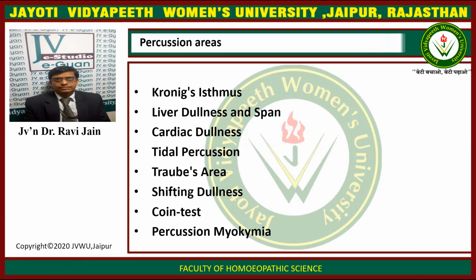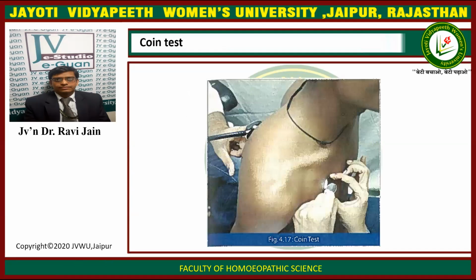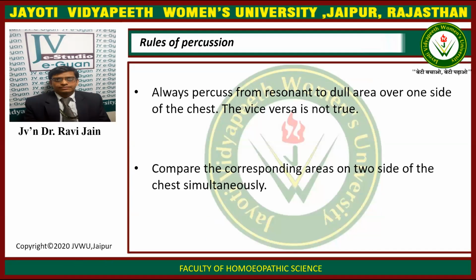Coin systems, we have the liver dullness and spleen dullness. We have to check for the cardiac dullness. Tidal percussions have to be checked for. Traube's area, we have to check for the shifting dullness. We have to perform the coin test and the percussion myotonia. This is the coin test, how this is done. This is a picture of the coin test, and the detail we will be discussing in the clinical class.